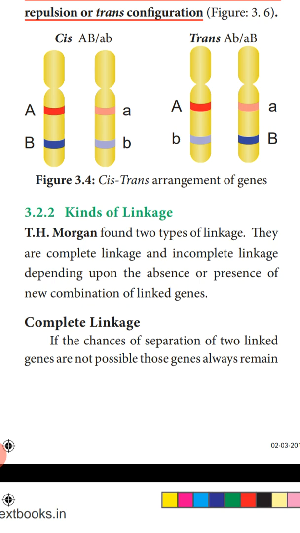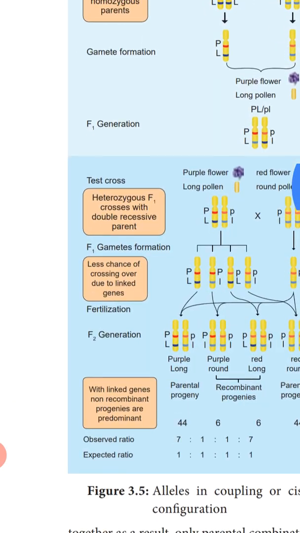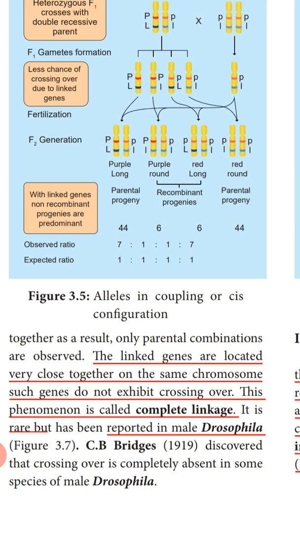So first, let's study complete linkage. If the chances of separation of the two linked genes are not possible, those genes always remain together. As a result, only parental combinations are observed. Here the linked genes are located very close together on the same chromosome.